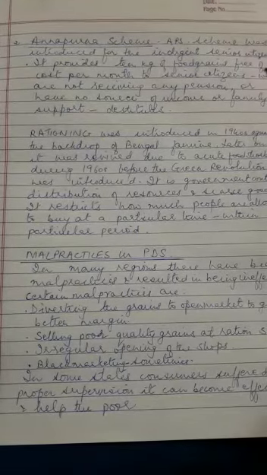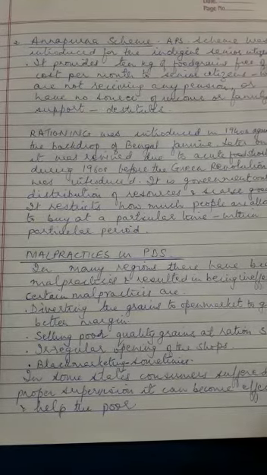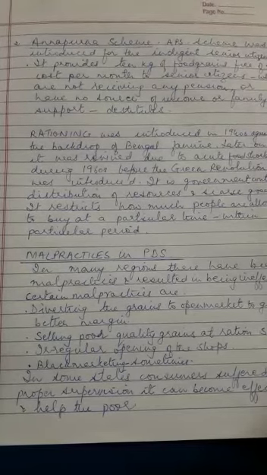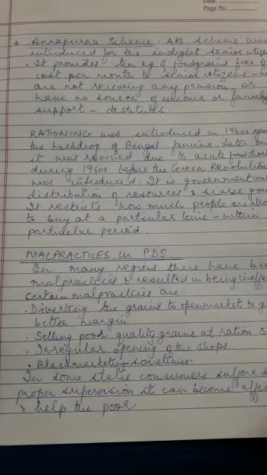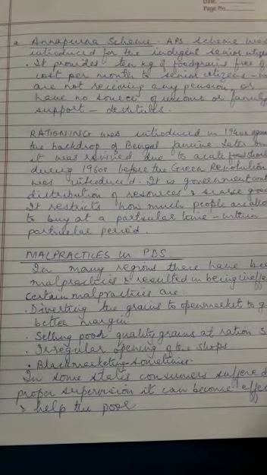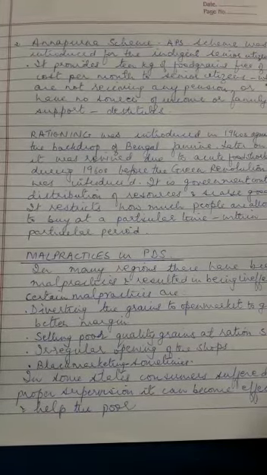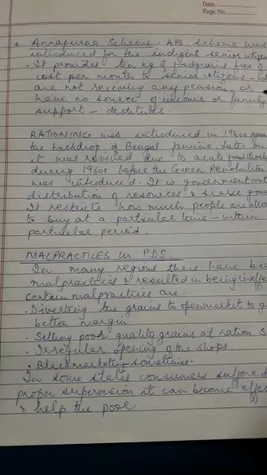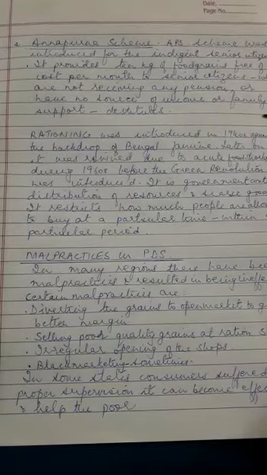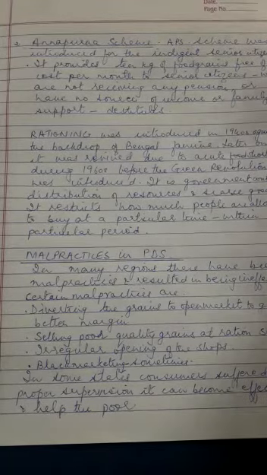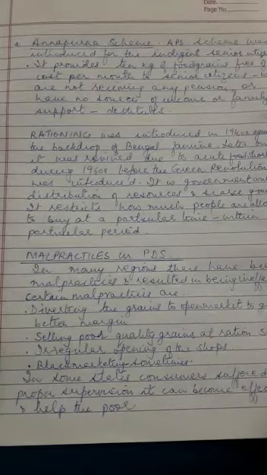So this Annapurna scheme was introduced for these senior citizens, and through this scheme, it provided 10 kilos of food grains free of cost to these senior citizens, whoever were not receiving any pension or had no source of income or were destitute, as they had no family support also.